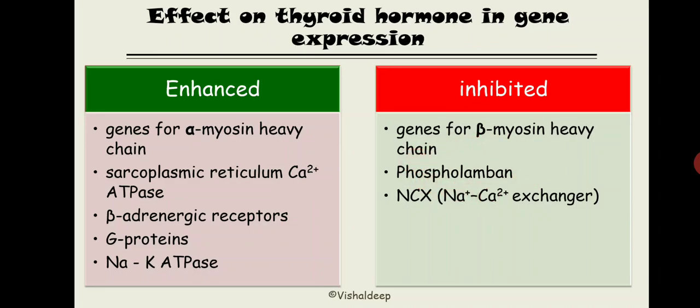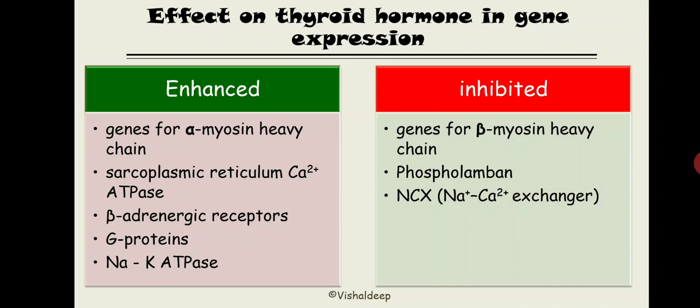If you don't know, just listen to me. Phospholamban is a protein present over this structure, the sarcoplasmic reticulum calcium ATPase, on the sarcoplasmic reticulum. It will inhibit the sarcoplasmic reticulum calcium ATPase. So by doing this, phospholamban is going to decrease relaxation. It will decrease the amount of calcium that is returned inside the sarcoplasmic reticulum, SR.